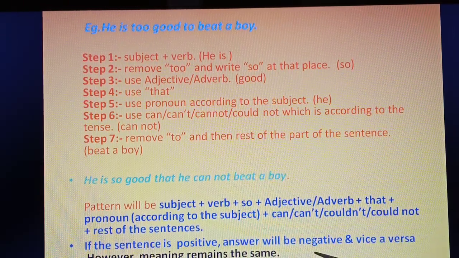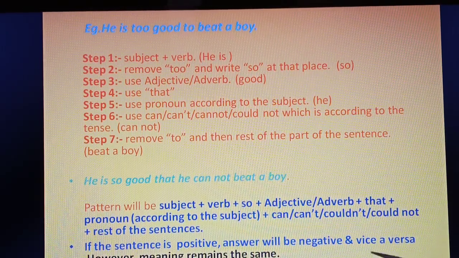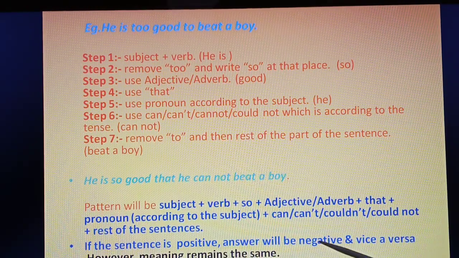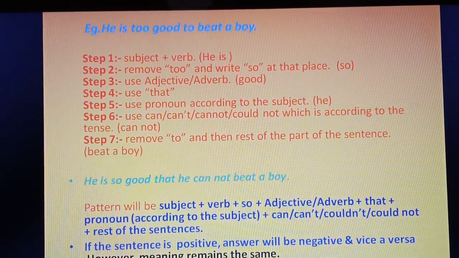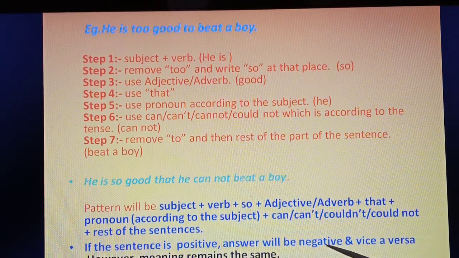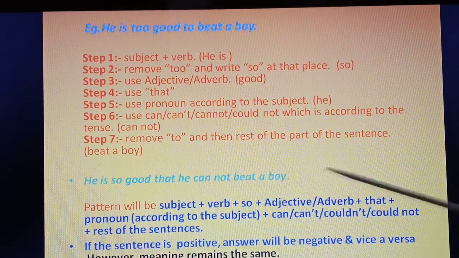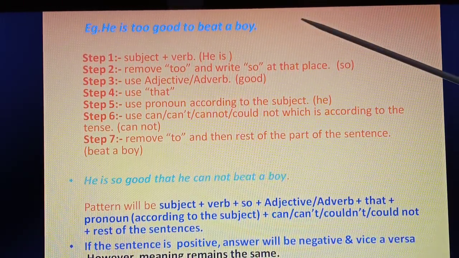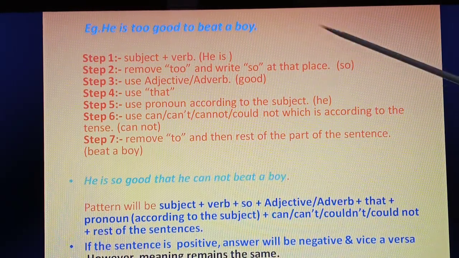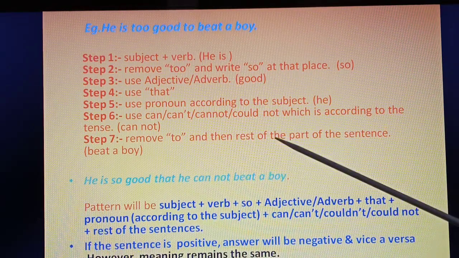If the sentence is positive, the answer will be negative, and vice versa. Are you understanding? If the sentence is positive, the answer will be negative, but the meaning will remain the same. And if the sentence is negative, the answer would be positive. Here you see, "He is too good to beat a boy" is an assertive or positive sentence, and therefore we are using "cannot" here. Clear?